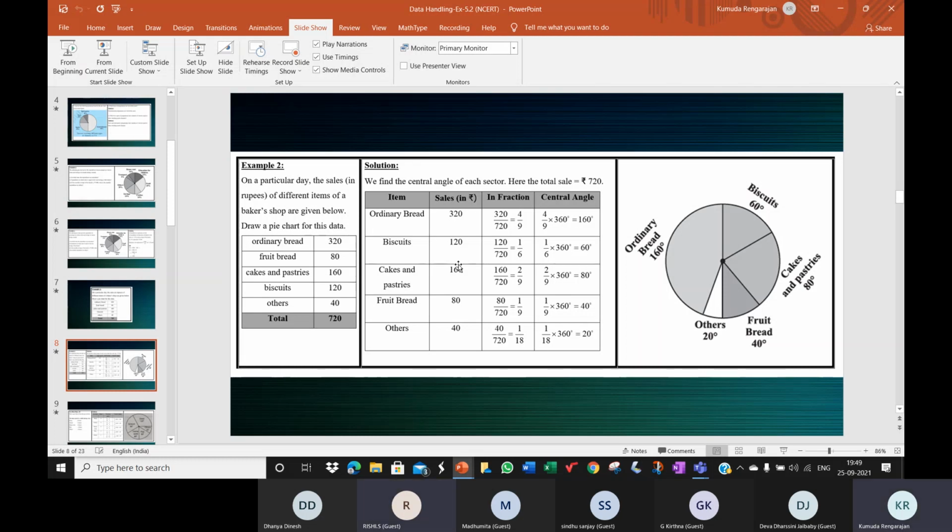Can you tell me, when I ask you, the angle for ordinary bread, the angle for biscuits?